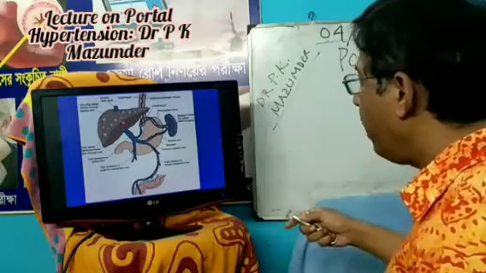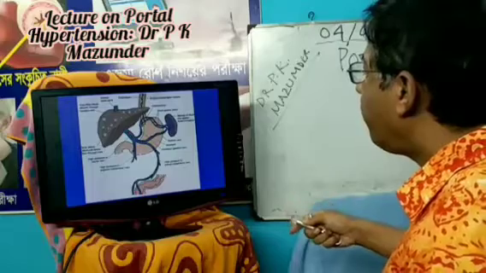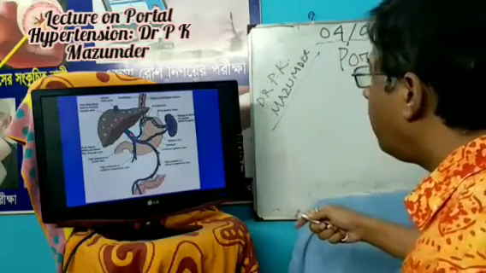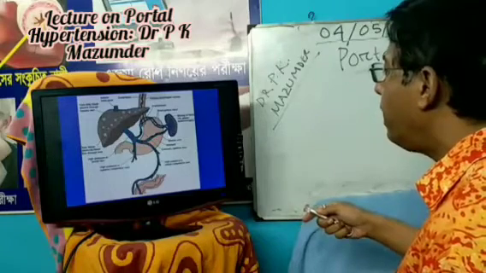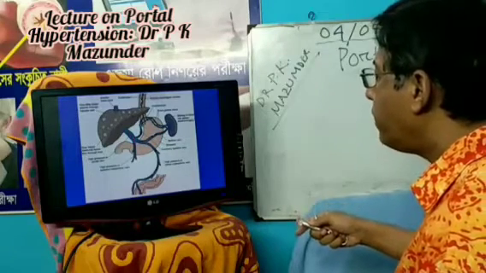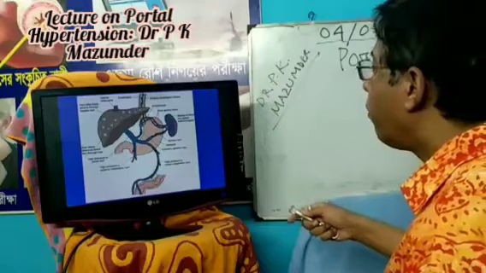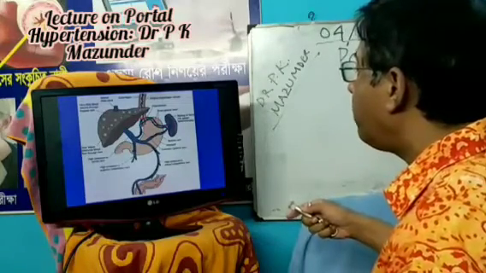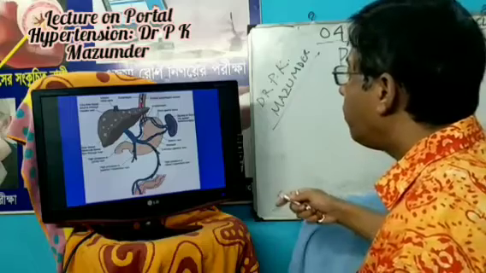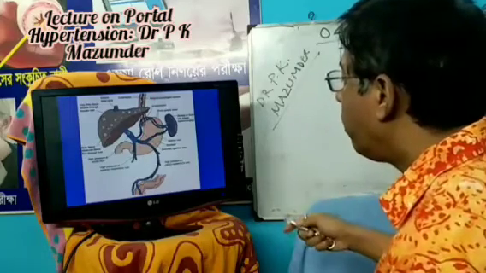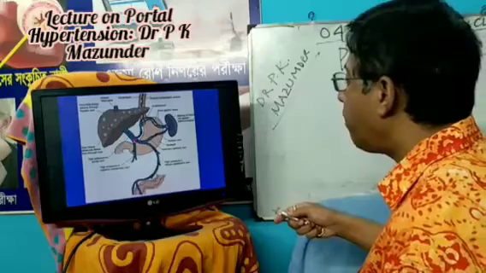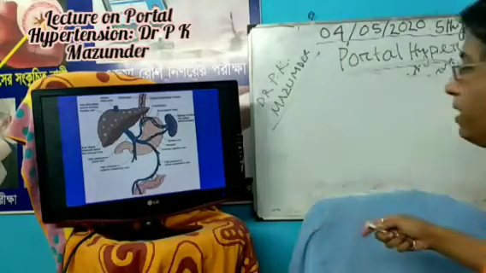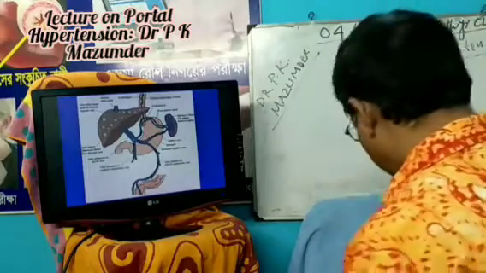So portal venous blood comes back to the portal vein, splenic vein, and superior mesenteric vein, producing portosystemic anastomosis. Collaterals develop, producing collateral circulation. So blood can enter from the portal vein into the systemic circulation and produce various types of manifestations.